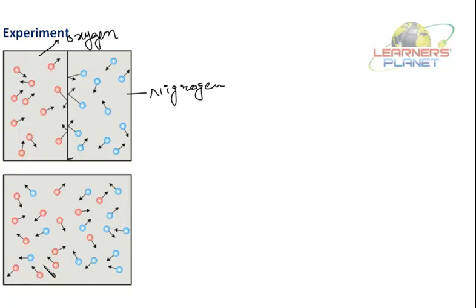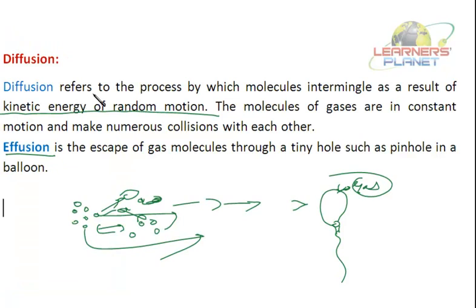Now what has been done here? They have been intermingled over here. Now this is what is called diffusion, right? The process by which molecules intermingle as a result of kinetic energy of random motion is called diffusion. This intermingling. And escape through a pinhole is effusion.